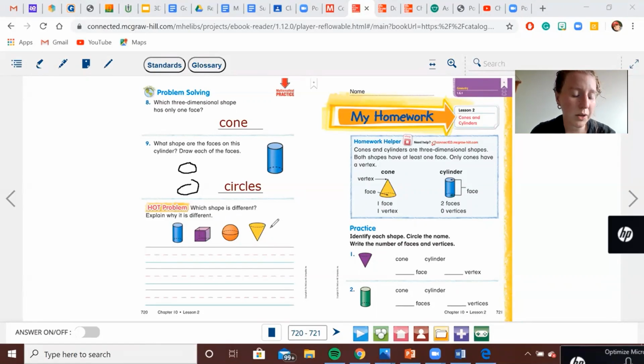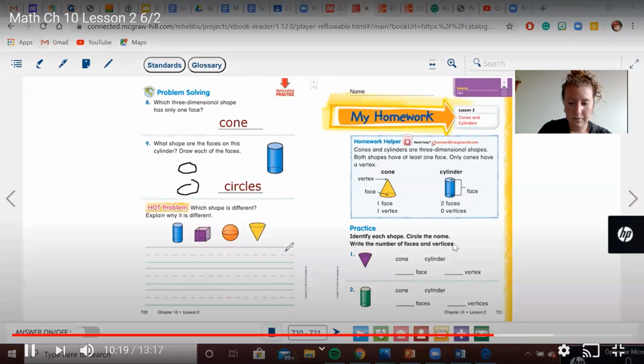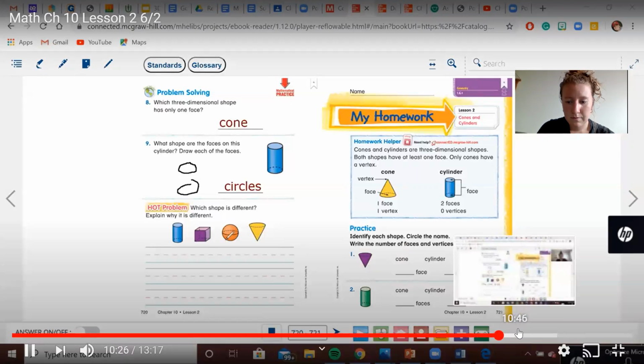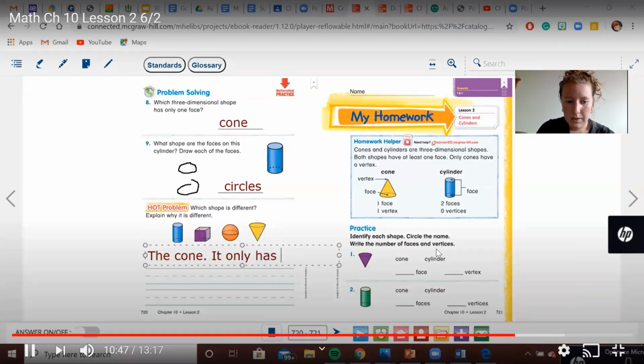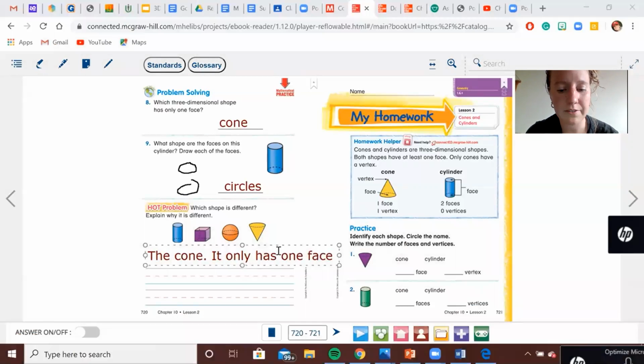It's kind of up to you how you want to differentiate between these shapes. I chose to write that the cone only has one face, and that was the end of mine. So if you'd like to copy that, you can pause and copy here.